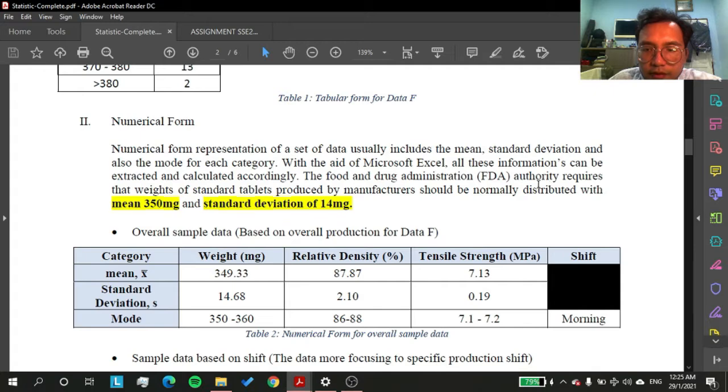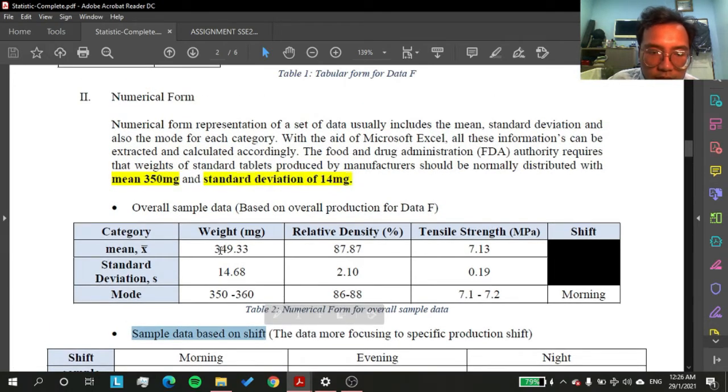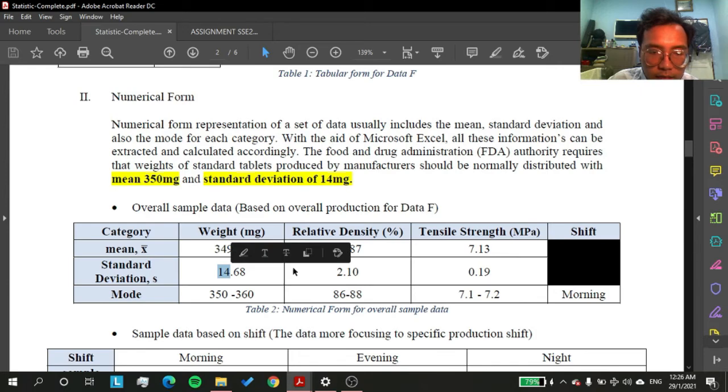As we know, the FDA requirement for the weight of standard tablet produced is a mean of 350 mg with a standard deviation of 40 mg. I calculated for both the overall sample data and the sample data based on shift. For the overall sample data, the mean was 349.33 mg with a standard deviation of 14.68 mg.